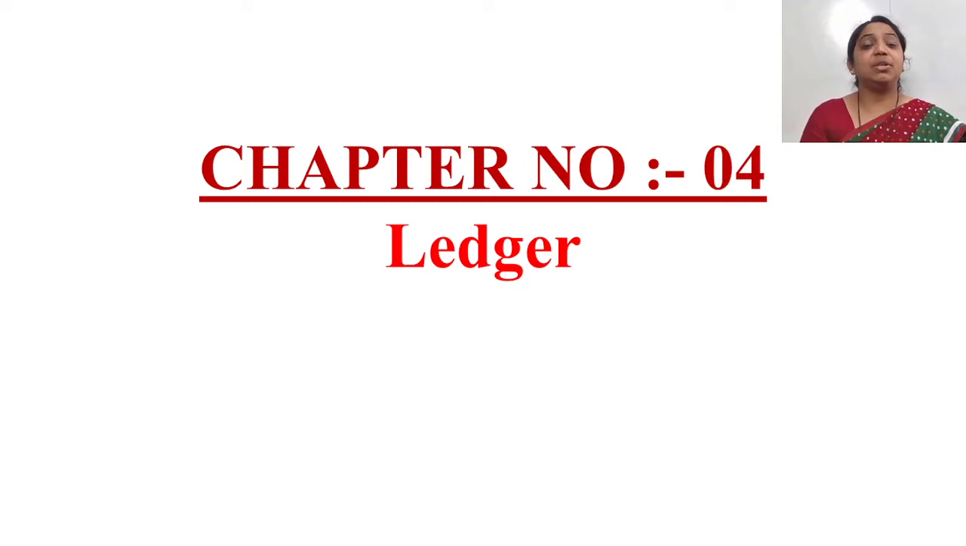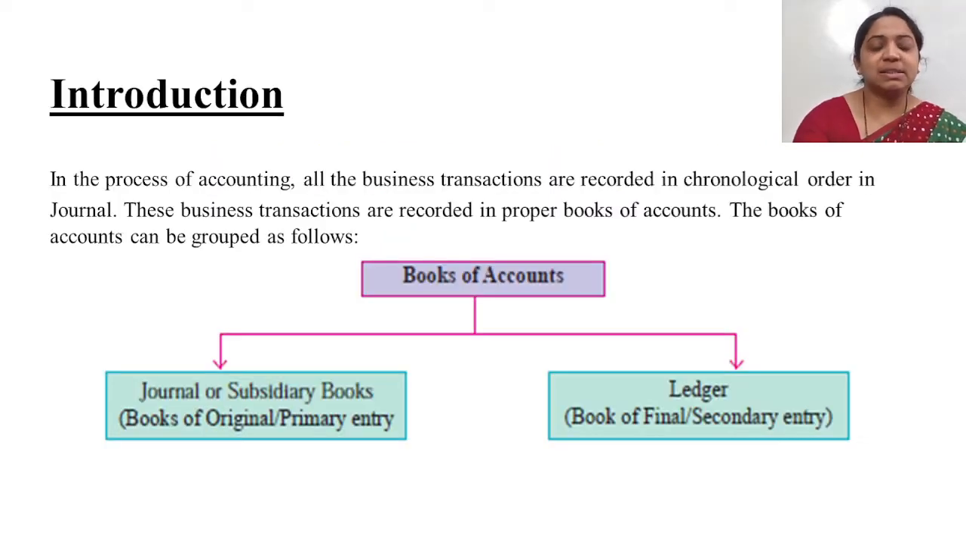Today we are going to start with a new chapter number 4 in Bookkeeping and Accountancy, that is Ledger. The last lecture was about the journalizing of transactions. That means the last chapter was about the journal, and in that we have already studied how to draw the journal and how to pass the necessary journal entries in the books of accounts. Let's start with our first point, introduction.